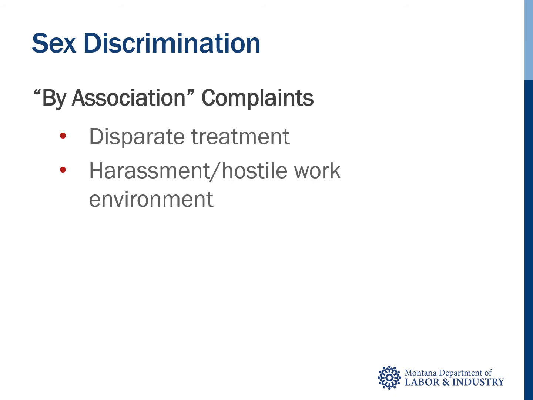It is interesting to note that someone can also file a discrimination complaint for disparate treatment or harassment if they are treated differently because of their association with a person who is a member of the protected class of sex. This type of complaint is called by association. An example would be an employer refusing to hire an applicant because the applicant has a transgender child. In this example, the applicant is being treated differently or less favorably because of his or her association with a person in the protected class of sex.